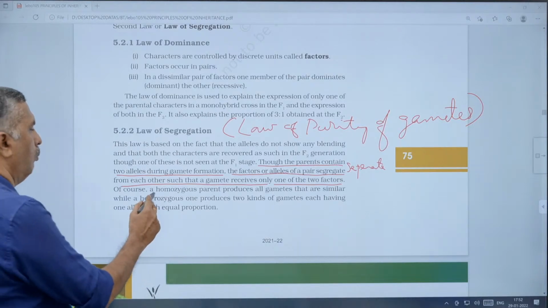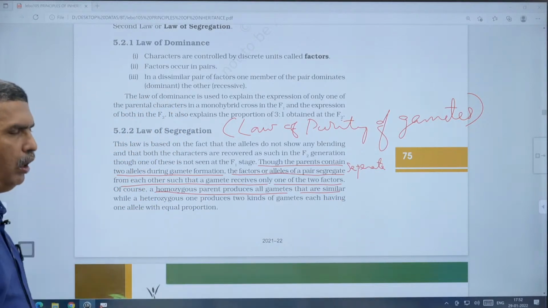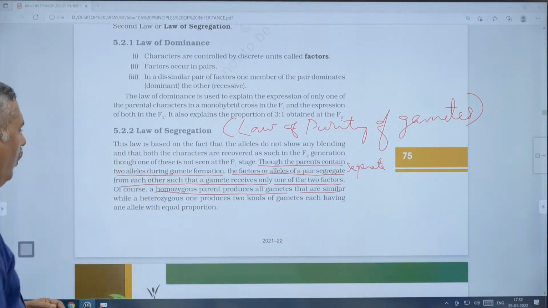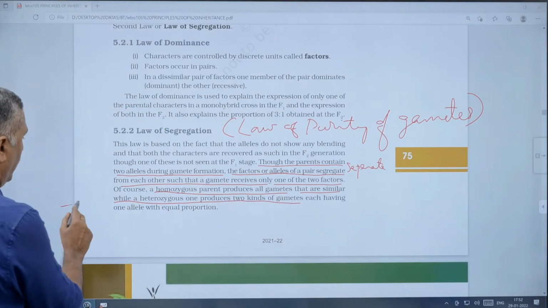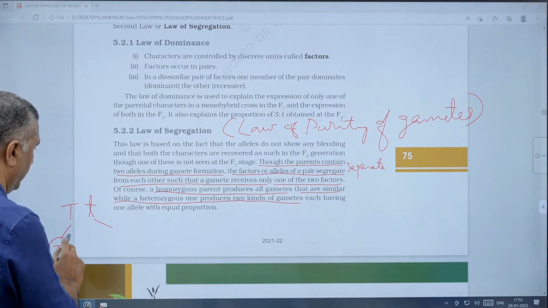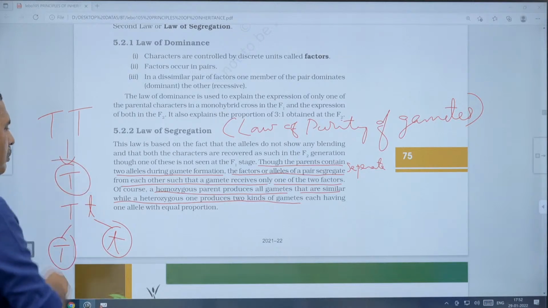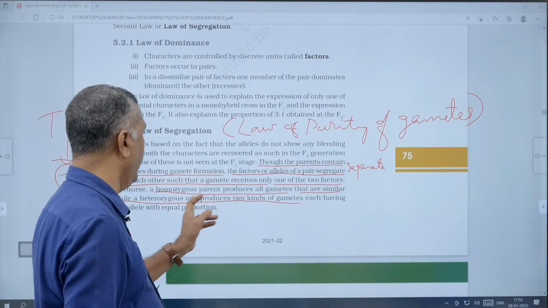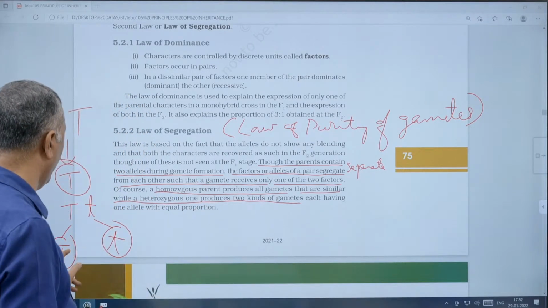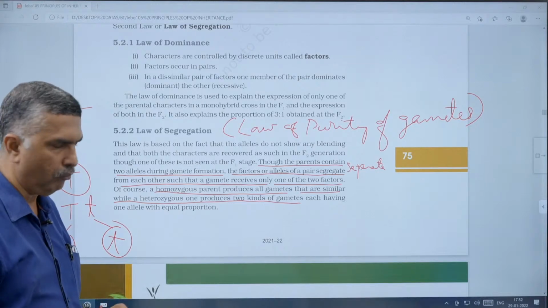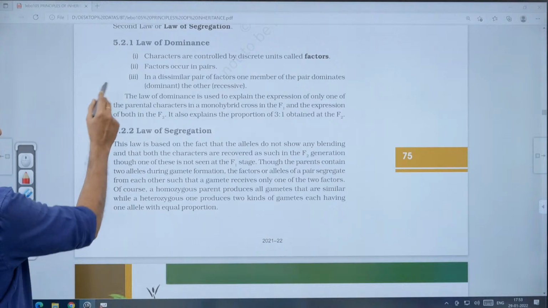Of course, a homozygous parent produces all gametes that are similar. That is, capital T and capital T produce all similar gametes. While a heterozygous one, capital T, small t, produces two types of gametes, capital T and a small t. Homozygous produces only one type of gamete, while a heterozygous one produces two kinds of gametes, each having one allele, in equal proportion.